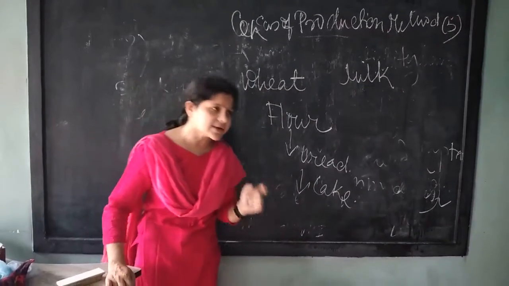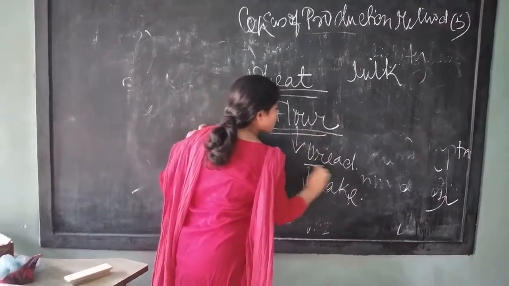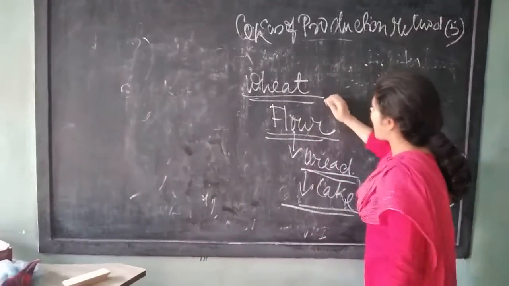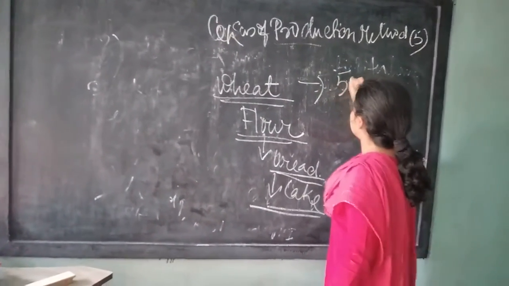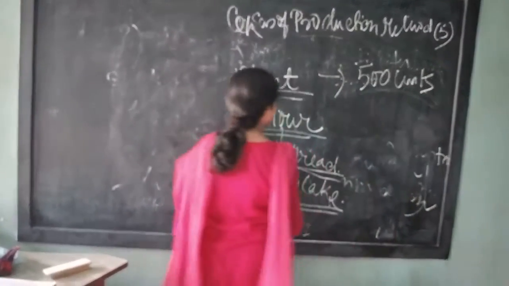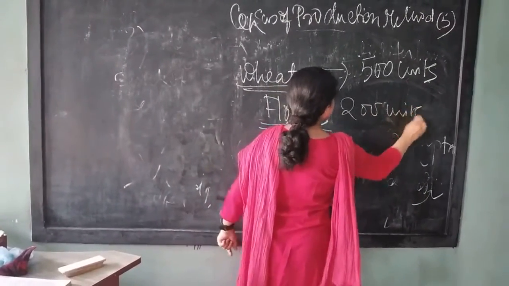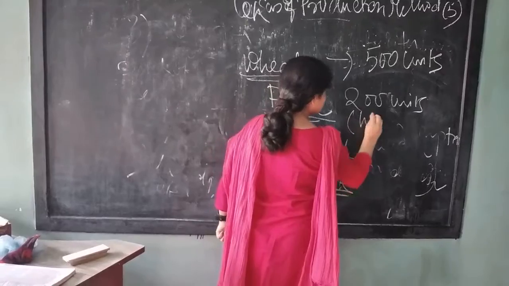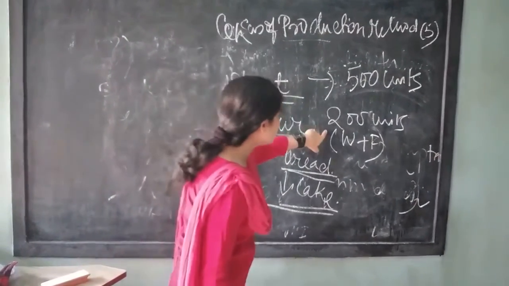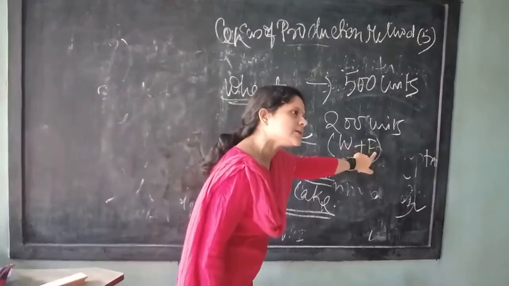So if we consider the value of each and every item separately, it leads to double counting. What is the meaning? Suppose we produce 500 units of wheat. If flour has been produced from the wheat, suppose 200 units, this 200 units of flour includes wheat plus flour. Yes or no? So all the 200 units include the portion of wheat in it.